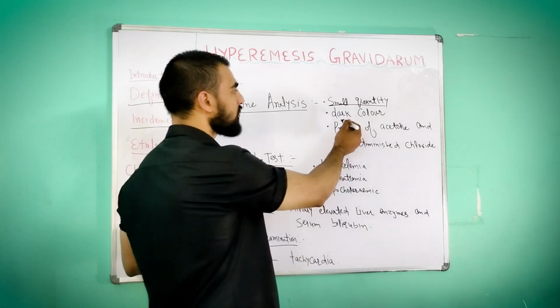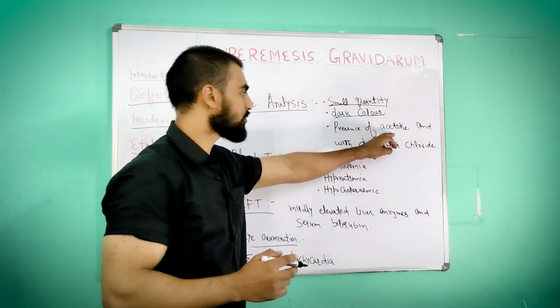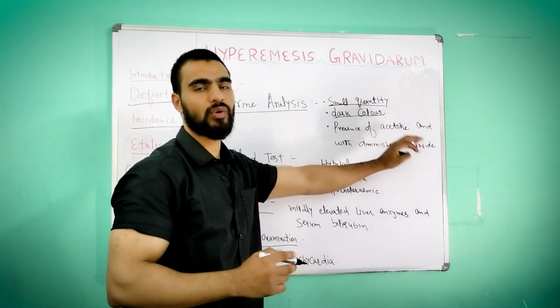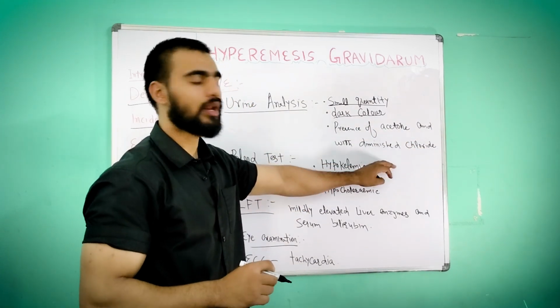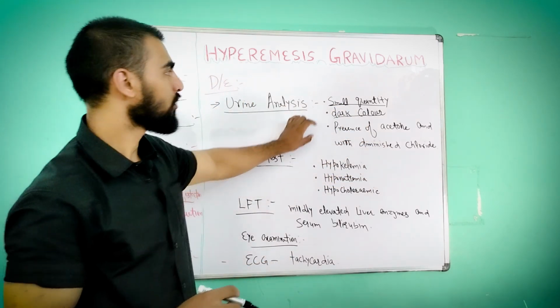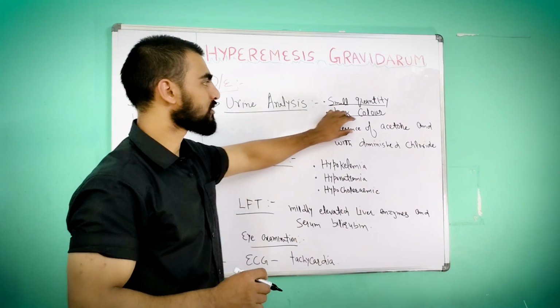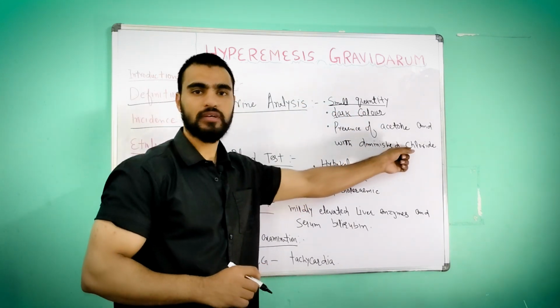Then the color of the urine will be dark, and there will be presence of acetone and diminished chloride, means decrease in the chloride level. Okay, so in urine analysis, what will we find out? Small quantity of urine, dark color of urine, presence of acetone and diminished chloride.